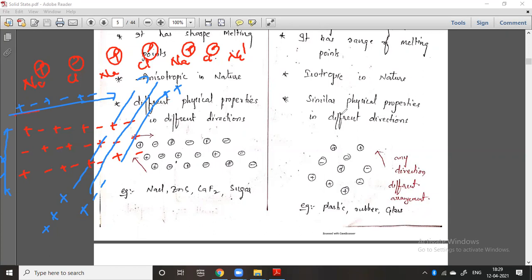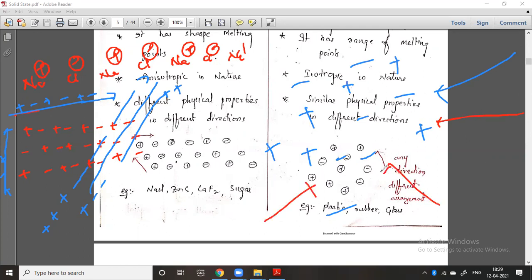But in the case of an amorphous solid, it is plus here, minus, plus, minus, minus, plus, plus, minus. So there is no regular arrangement. You can come from any direction, and you cannot get a particular configuration or arrangement. So you can go any way, and the physical property will be the same. There is no change in the physical property.